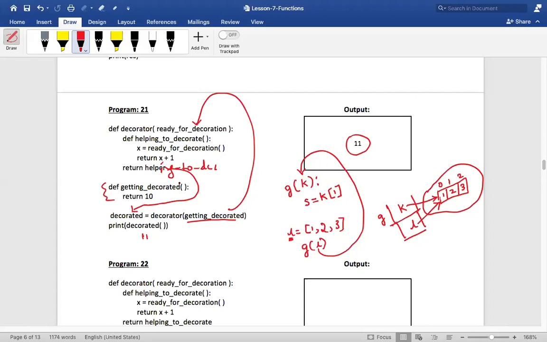Yeah, understood. The second thing is that it looks very complicated to do all these things, isn't it? Yes. For that reason, Python gives you an automatic way of doing all these things.